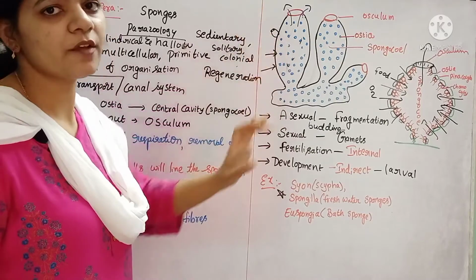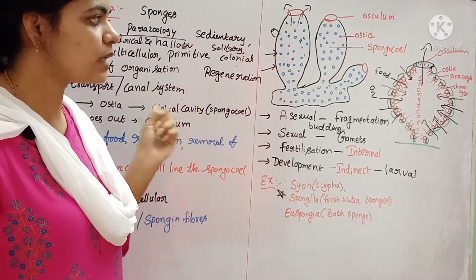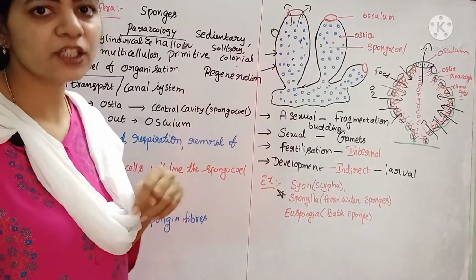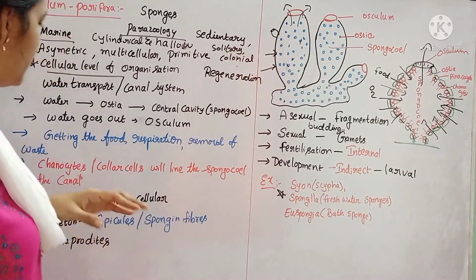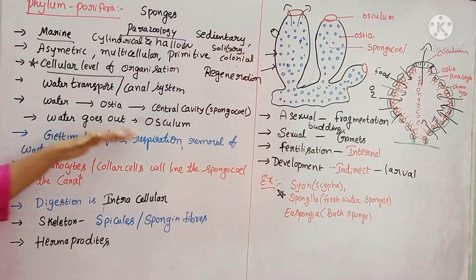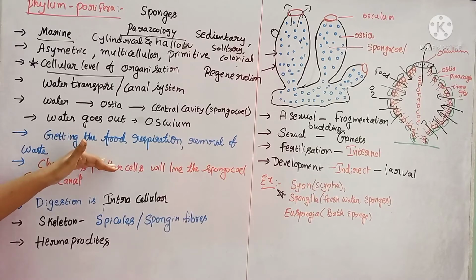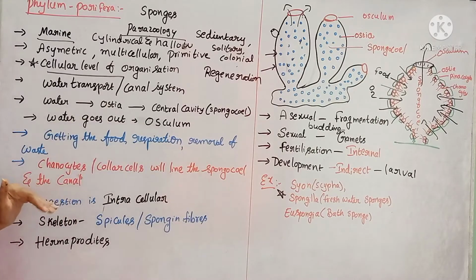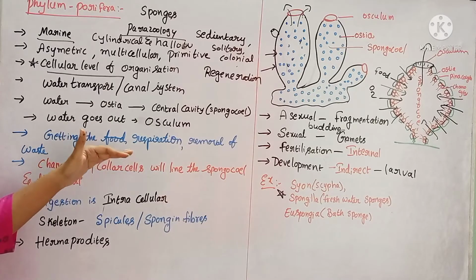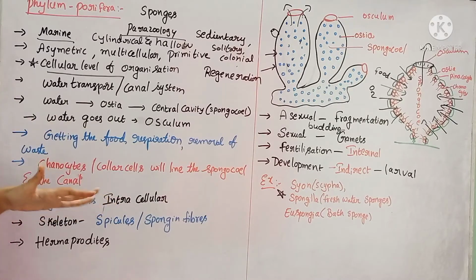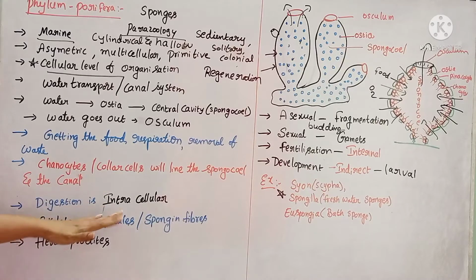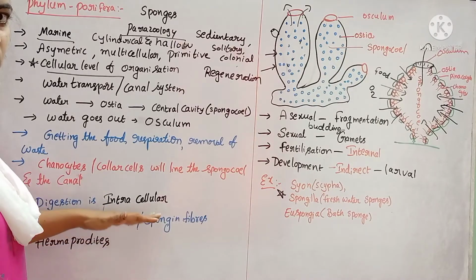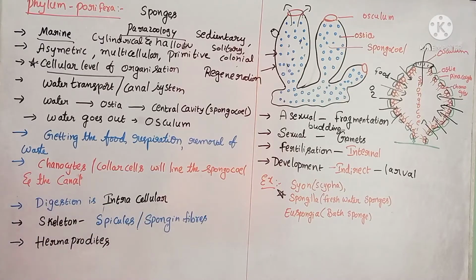And what are the different types of cells present? The outer pinacocytes and inner choanocytes are present. By means of the water canal system only, they are able to get food, exchange gases, and remove waste material, because there is no proper digestive system and no excretory system. Digestion is intracellular, because they do not have any digestive system.